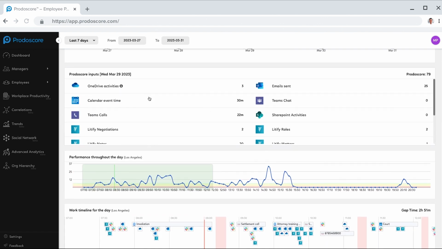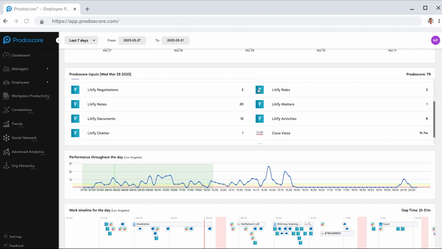When we dive into this Wednesday, we start to see the Office 365 activities, and then most importantly is we can see the Litify integration. It's all API based, so it's just Litify pushing the data to Prodoscore, and so we can see all of his activities and negotiations, notes, documents, chatter, activities, matters, roles. So it really helps you understand the different role that they're in and how they go about using Litify to make up their day successfully.